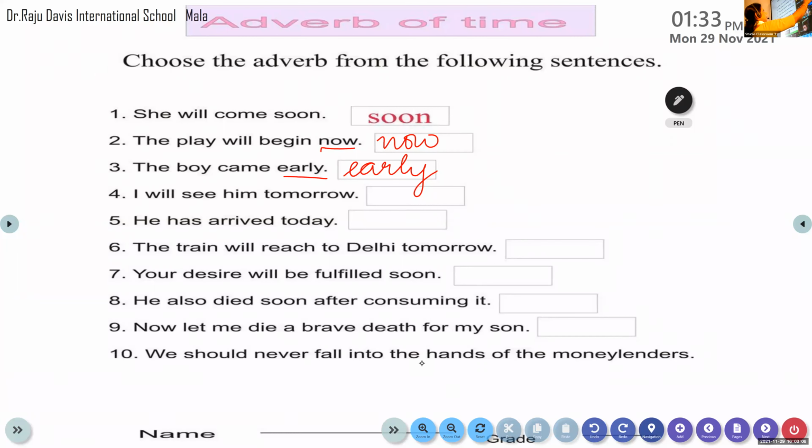Advait, come on. "I will see him tomorrow." Come on, identify the adverb of time here. Tomorrow, very good. Tomorrow is the adverb of time there. If it's easy, you can identify it straight away. If it's confusing for you, just identify the verb and ask the question when, and you will get the answer. Okay, Ryan Manu, come on. Read the next question. "He has arrived today." Today, very good. Today is the adverb of time there.